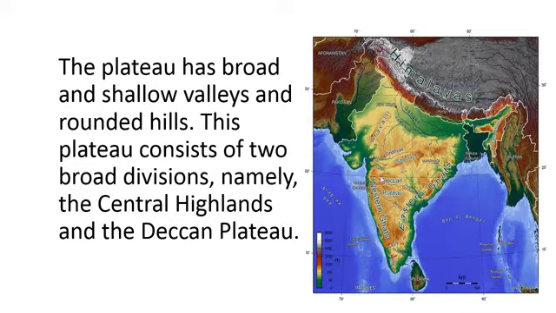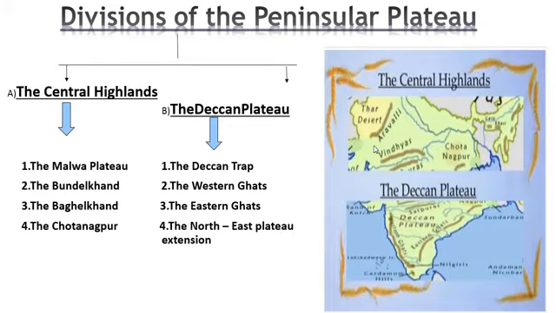By this chart it is very clear. This is the map of India. The northern part means Central India, and Southern India is the Deccan Plateau. Central India means the Central Highlands. In these highlands, we can see the Malwa Plateau, Bundelkhand, which means parts of Madhya Pradesh and UP, Baghelkhand, which lies in the state of Madhya Pradesh, and the Chotanagpur Plateau.